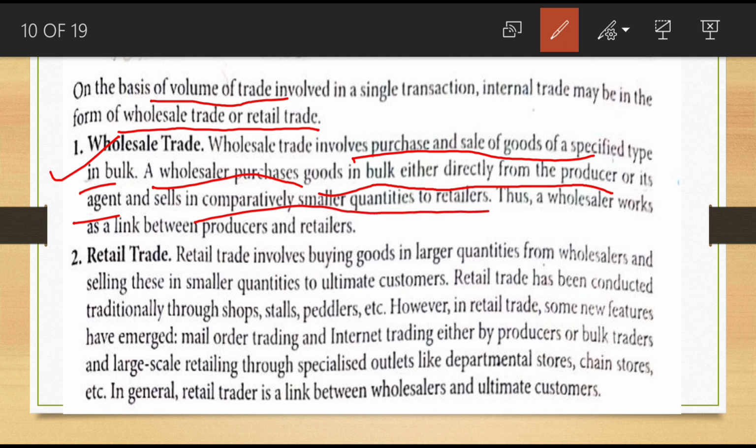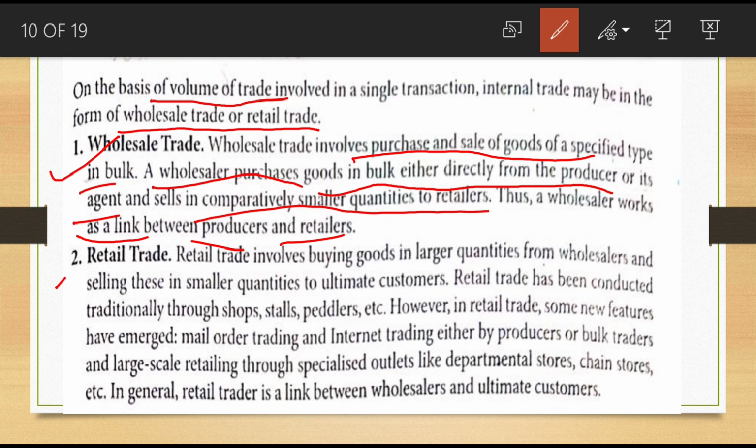A wholesaler works as a link between producers and retailers. In between producers and whom is he a link? He is creating a link between the producers and retailers. Wholesalers create a link between these two parties.